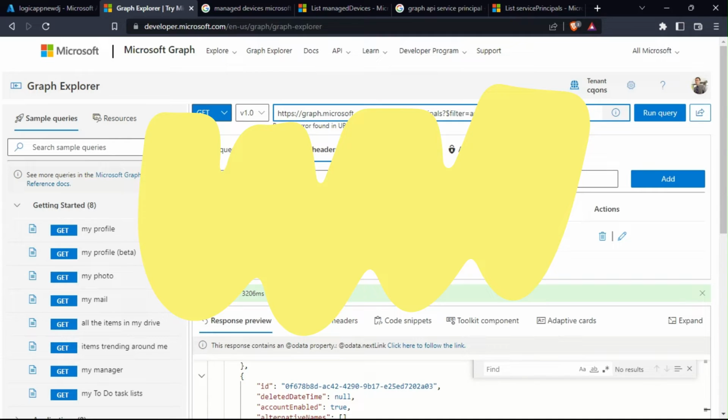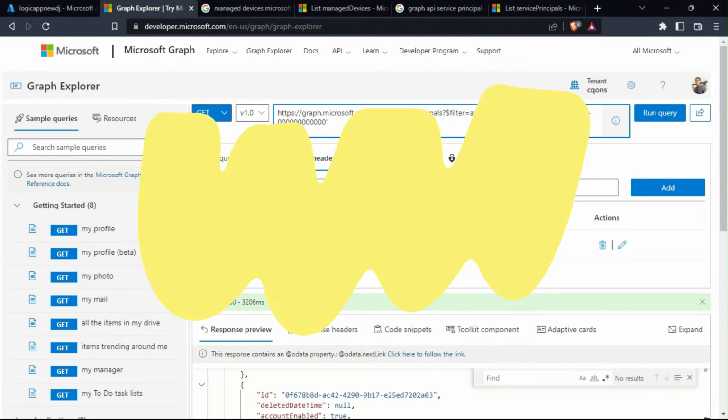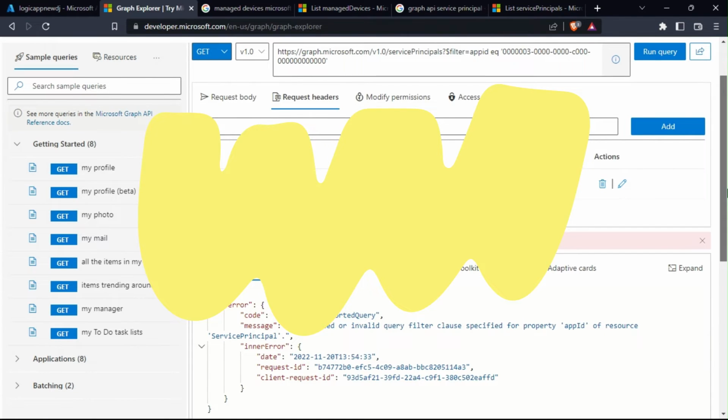So this is the constant string. It never changes. This is constant for Graph. And then followed by 12 zeros. I should have kept a note of it, but it didn't work out.